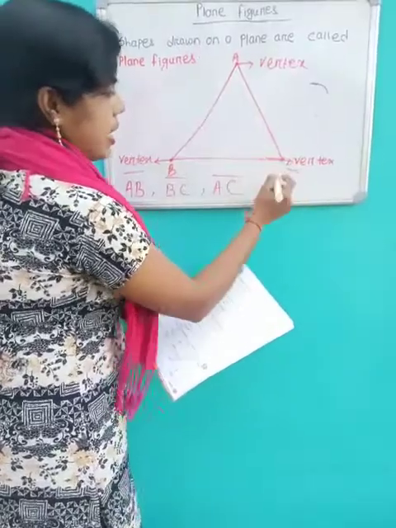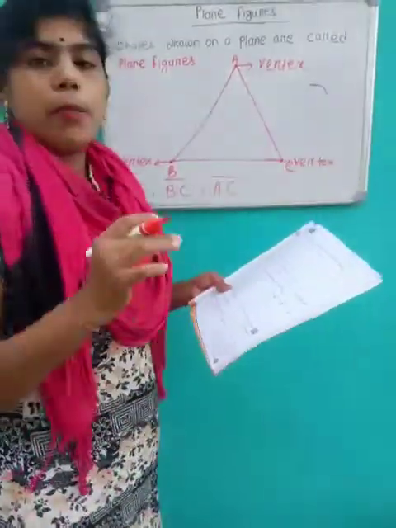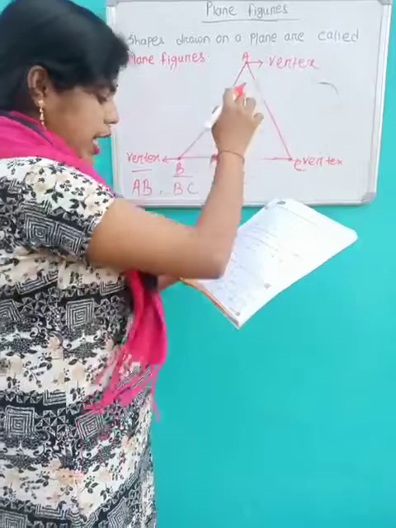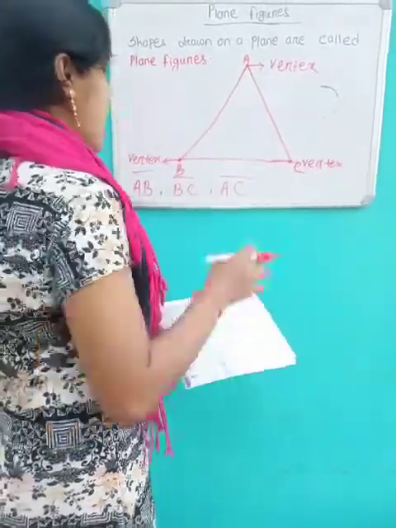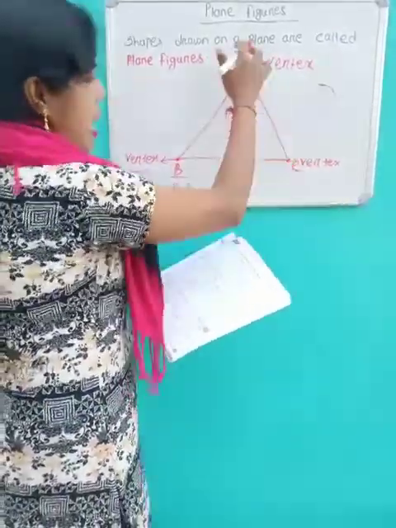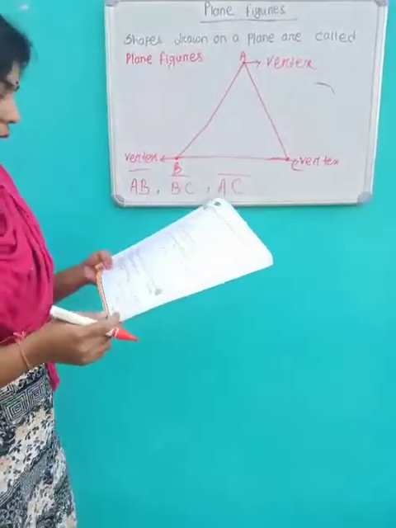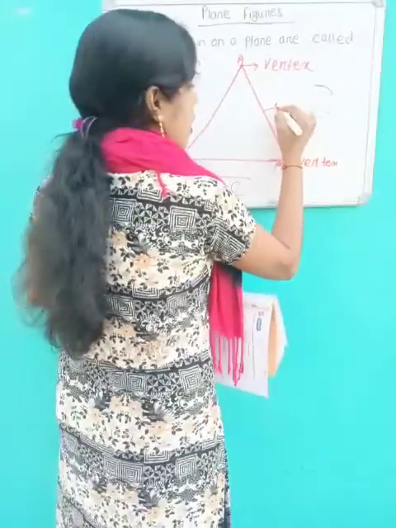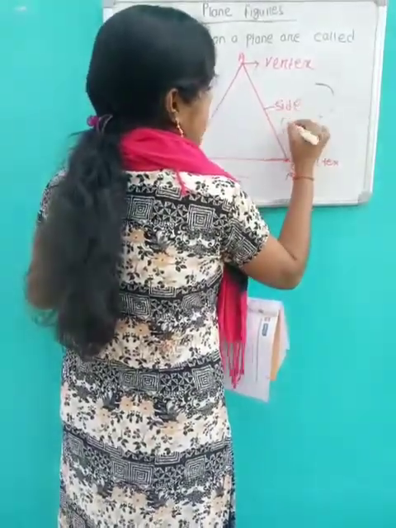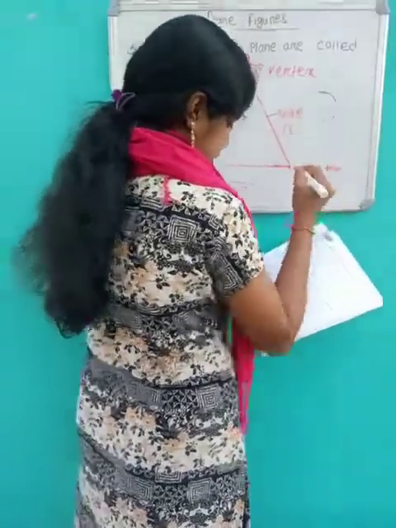A, B and C are called the vertices of triangle ABC, and AB, BC and AC are called the edges or sides of the triangle.